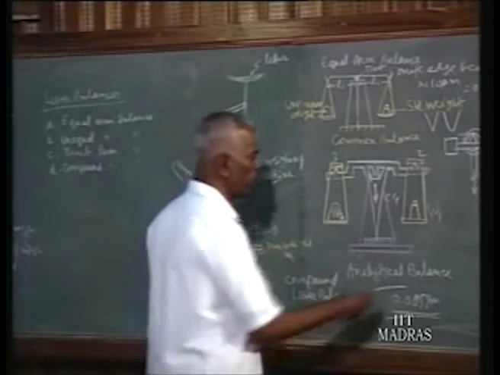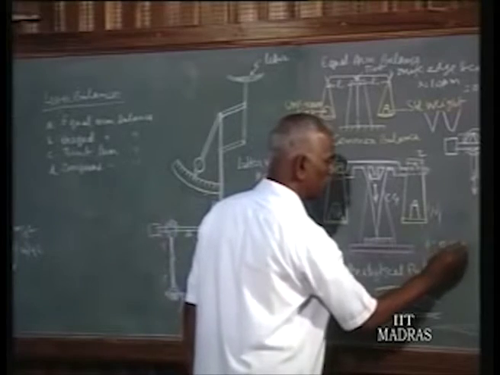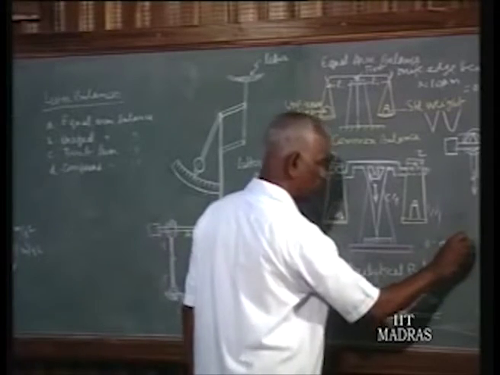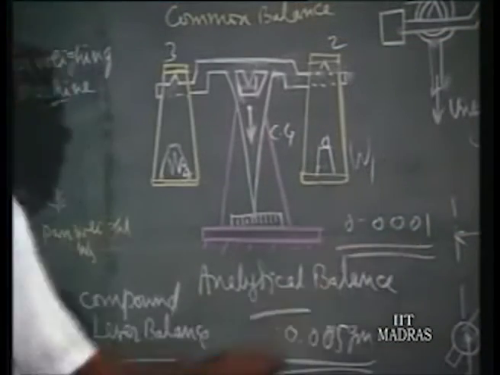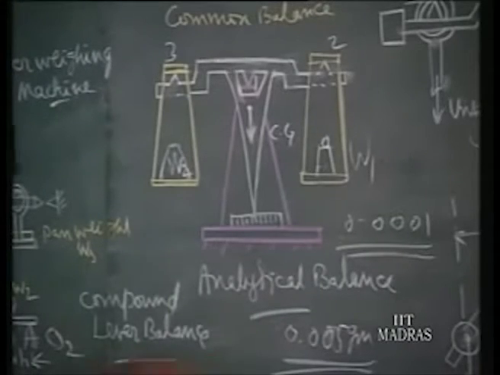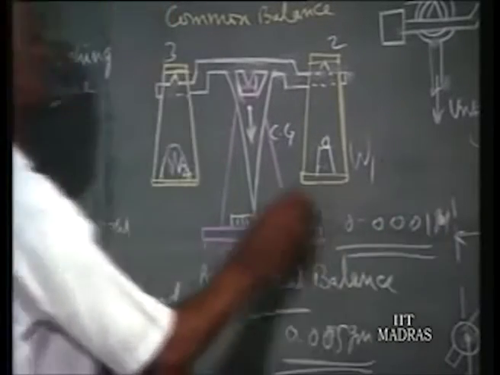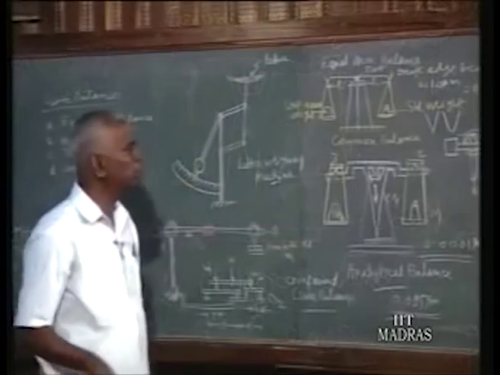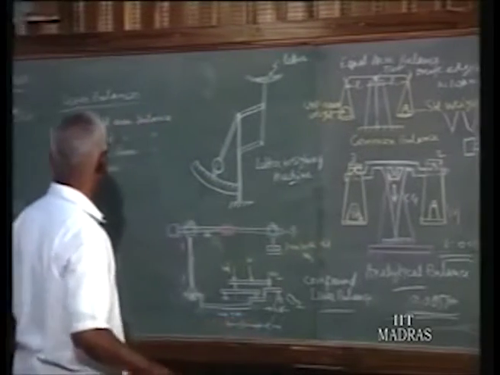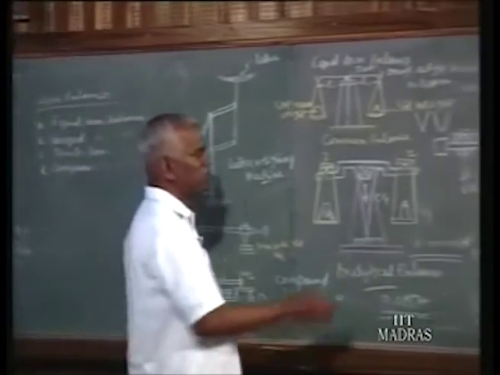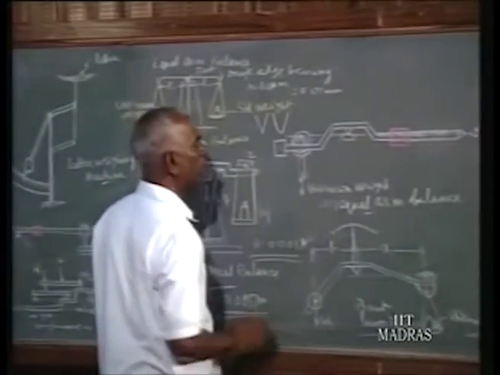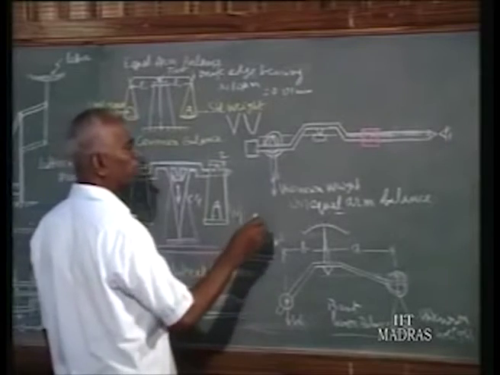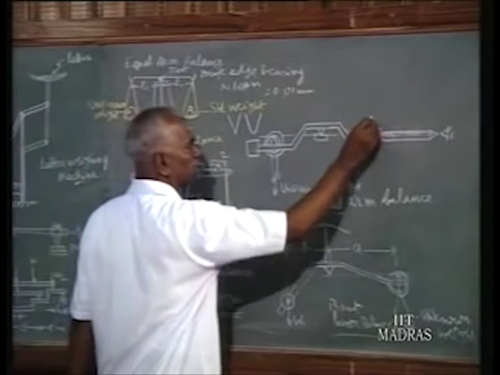The electronic balance gives up to 0.001 milligram accuracy. We have got electronic balances. So these were used, but in some places they may still be found. This is the analytical balance. And the next one is the unequal arm balance. Here one is drawn, the unequal arm balance. Now here the advantage is with a smaller weight, this is the standard weight.